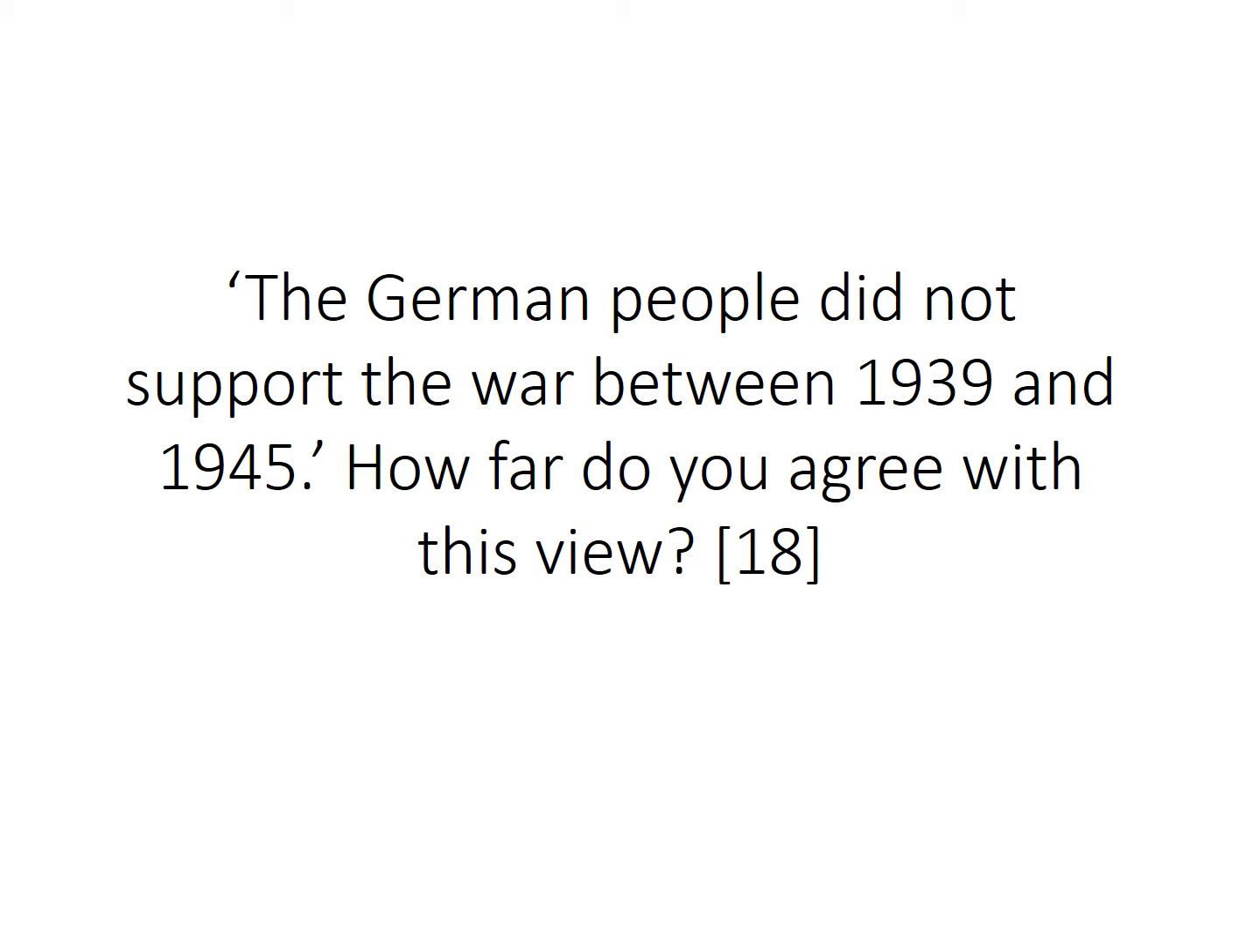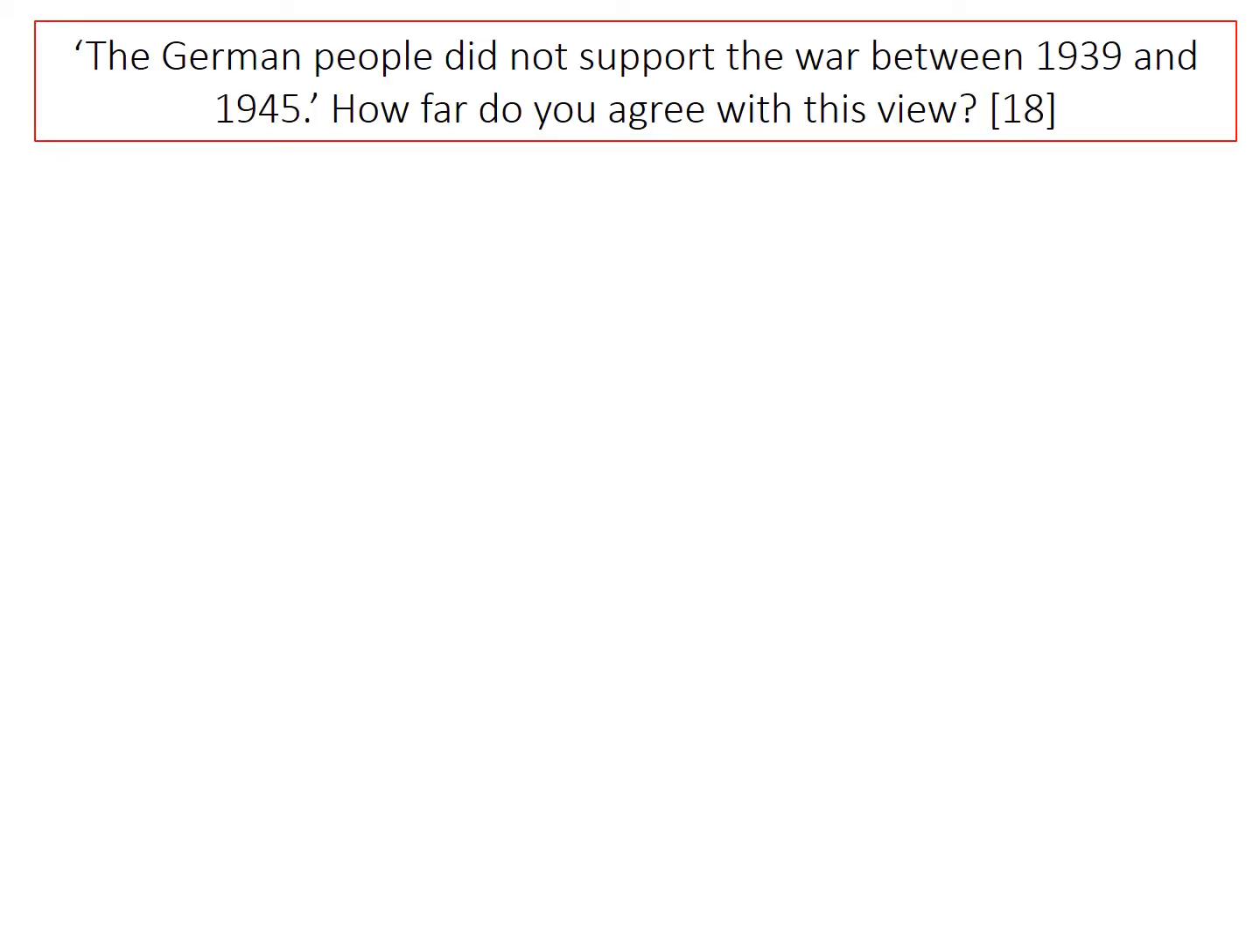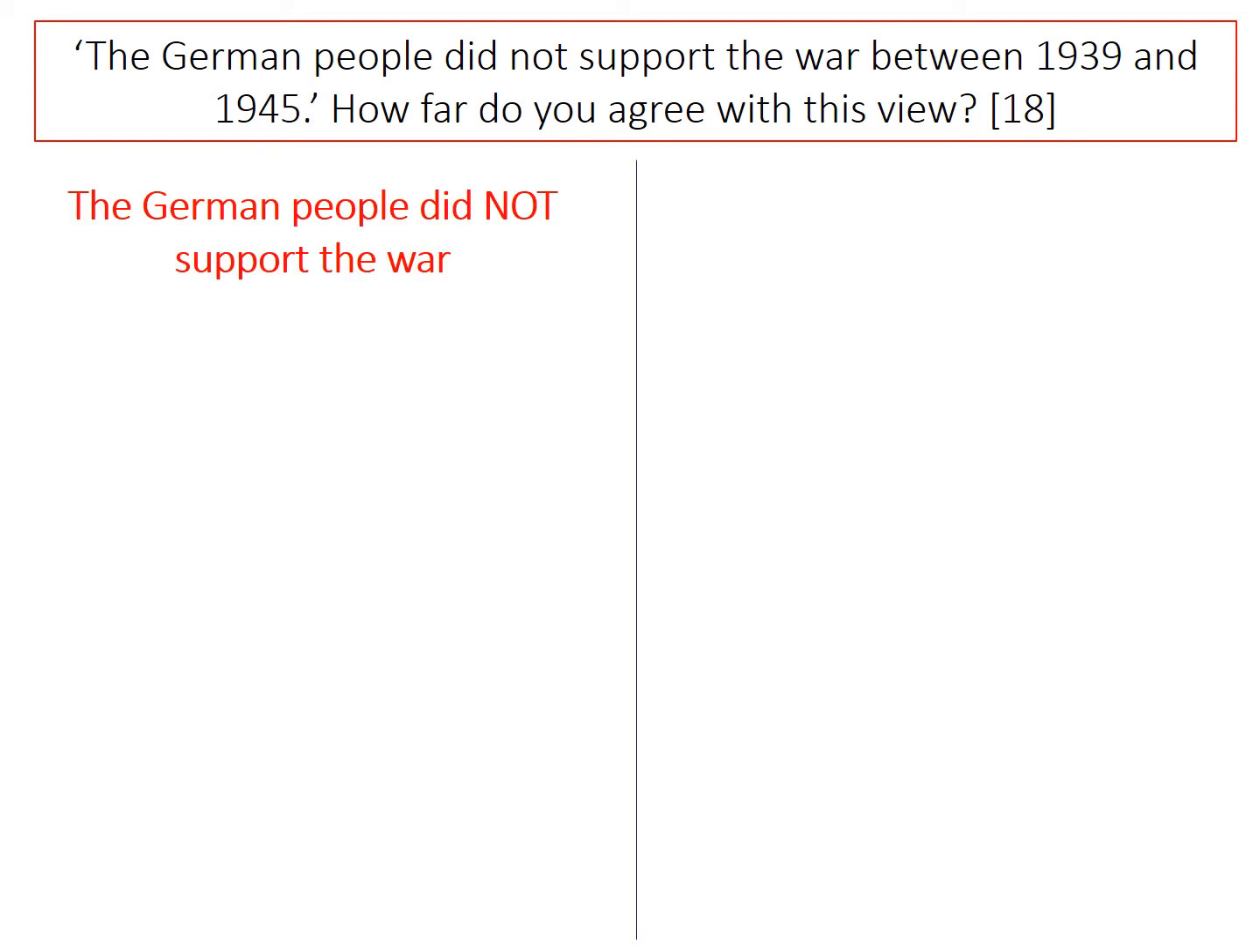And as ever with these big essay questions, there are always two sides to the argument. The first argument here agrees with the question: the German people did not support the war. But there's also a counter-argument that actually the German people did support the war. It's really important when we do an essay like this that we think about those two sides to the argument, and we make sure that we've got some evidence for both sides. The evidence doesn't have to be balanced, so you might have more points on one side than the other, but it's really important that you've got evidence for both sides of the argument.